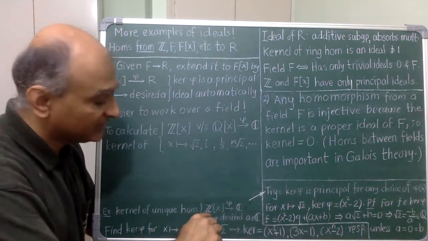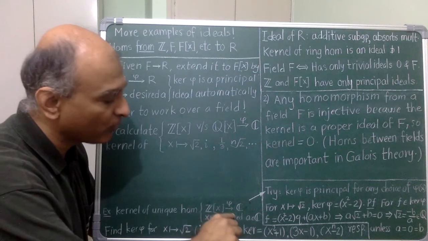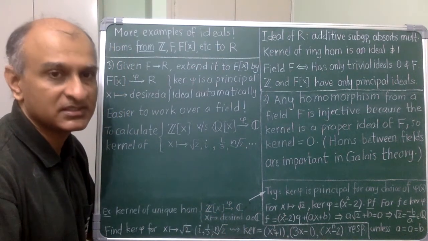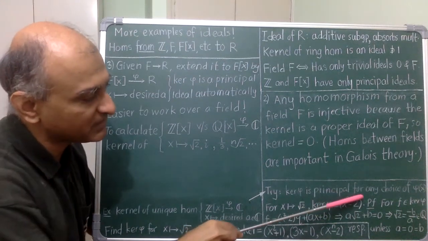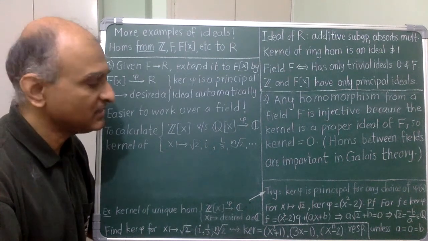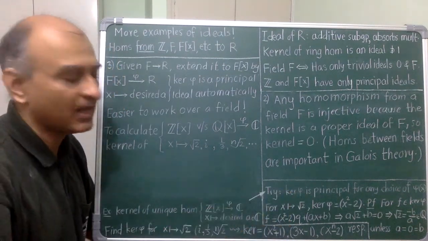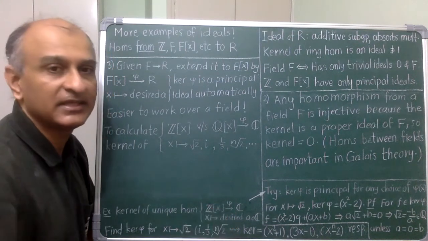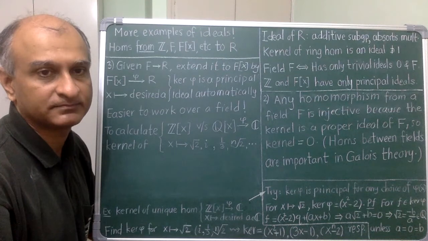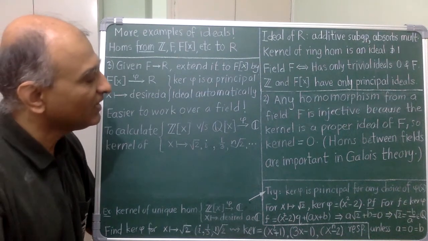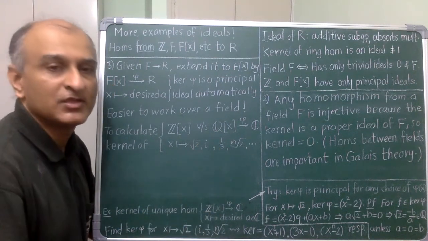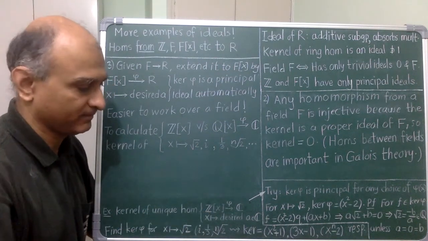But in this particular situation of homomorphisms into complex numbers, the ideals that arose as kernels we saw were always principal. So maybe something interesting is going on. And this result suggests that perhaps this situation is related to working over a field. So the question is, which field? And a natural guess is that this should be the field of rational numbers. So let us set this up carefully.